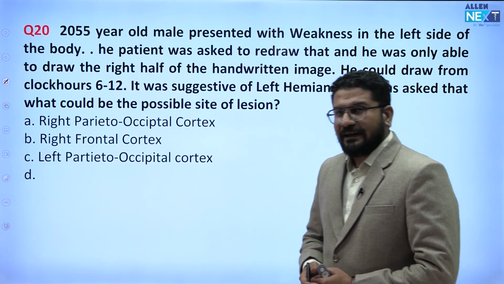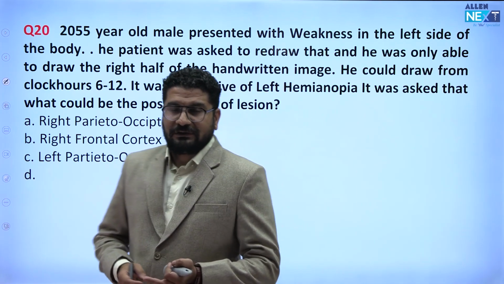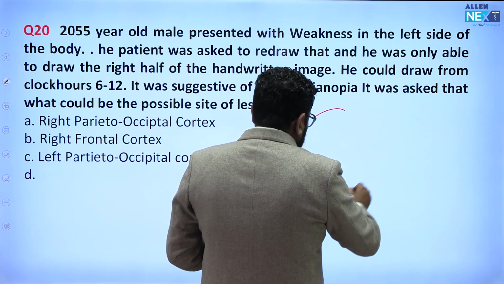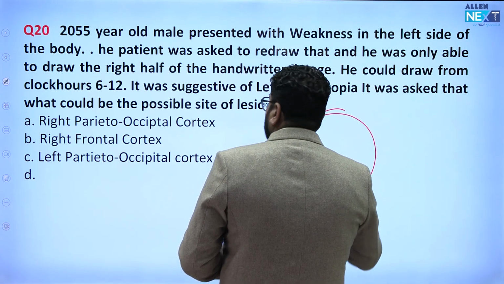Again this was a straightforward question from the notes: a stroke patient. You can see, I think in the exam the clock was given, right?